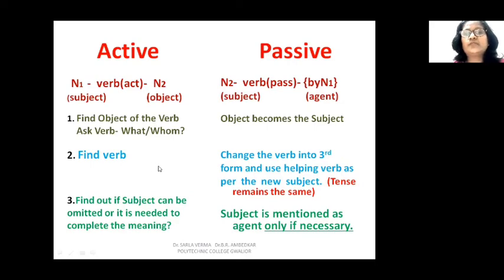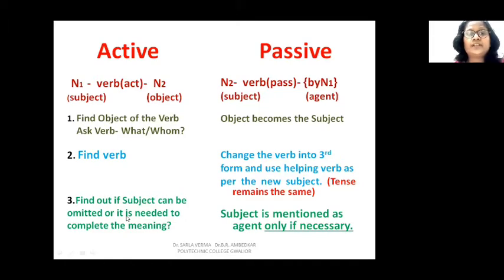Then second, you have to change the verb into third form. The second change that we do when we change from active to passive is you have to use the verb in third form and use the helping verb as per the new subject, because you have already studied subject verb agreement. So you will know that now the auxiliary verb or the helping verb will be used according to the new subject.